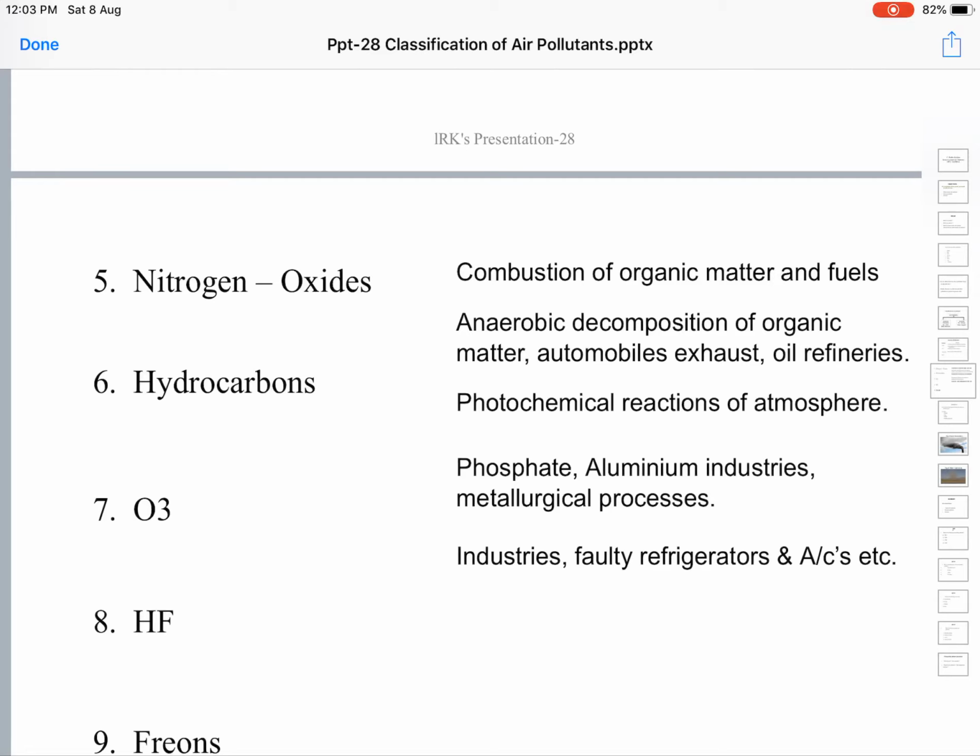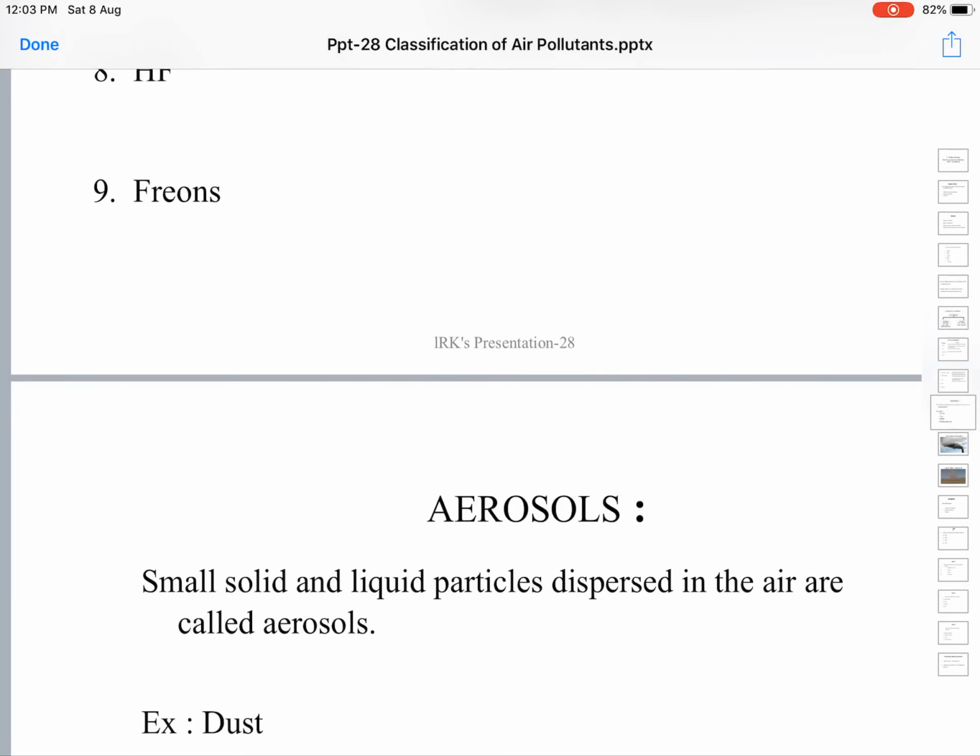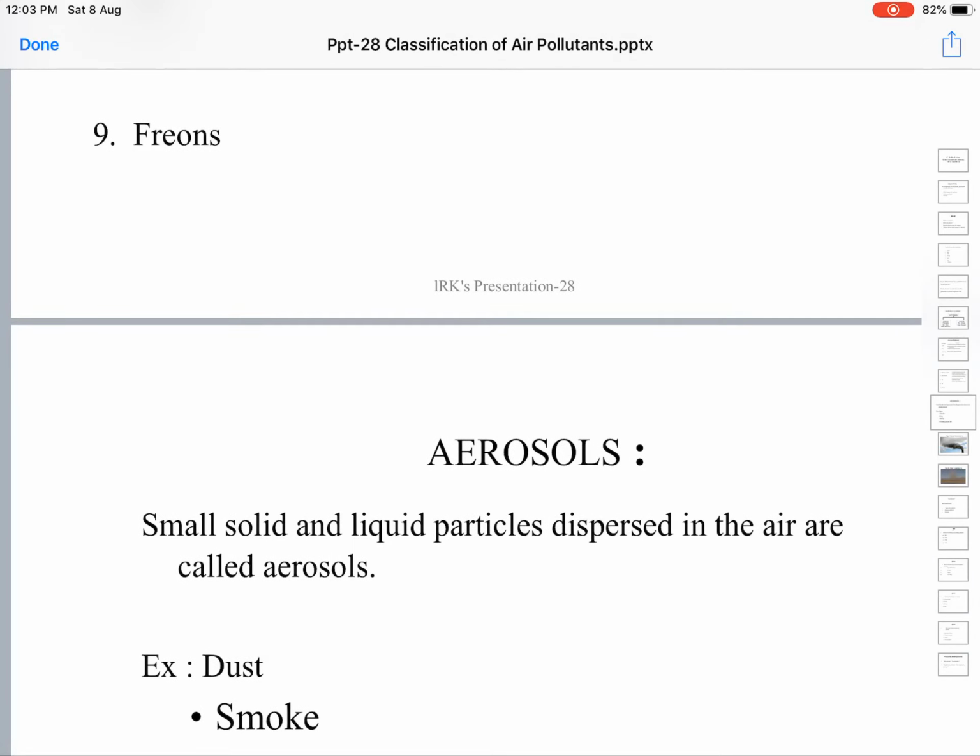These are non-toxic, and highly useful for refrigeration and in air conditioners. They are released by the industries, faulty refrigerators, air conditioners, etc. These are all the examples of gaseous pollutants and their sources.